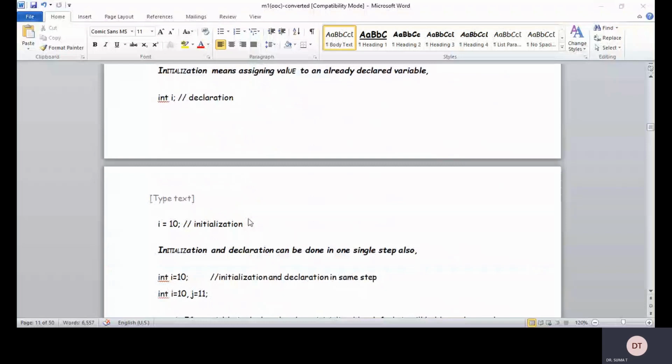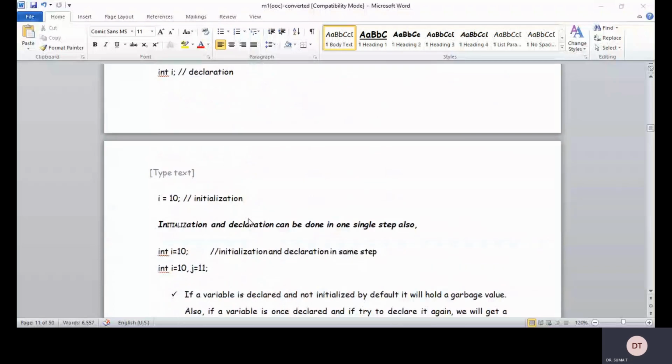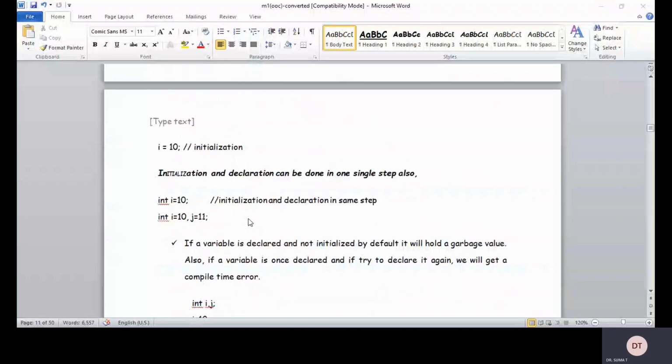Initialization and declaration can be done in one single step also, like int i is equal to 10 directly. And even when you want to assign multiple values, int i is equal to 10 and j is equal to 11. If a variable is declared and not initialized, by default it will hold a garbage value.